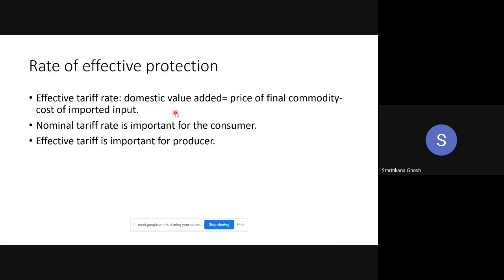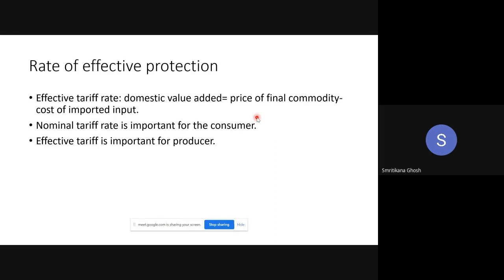So the producers who are producing the commodity using those imported inputs, for them, what is the ultimate effect of tariff? It is the price of the final commodity, that means the price with which they can sell their commodity minus the cost of imported input. So this is the effective tariff rate or the domestic value added.